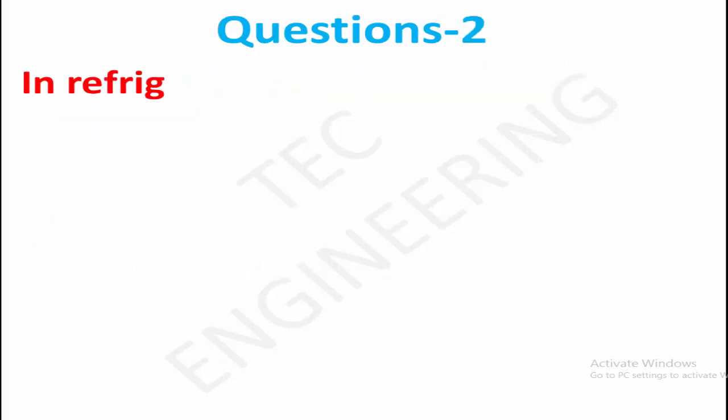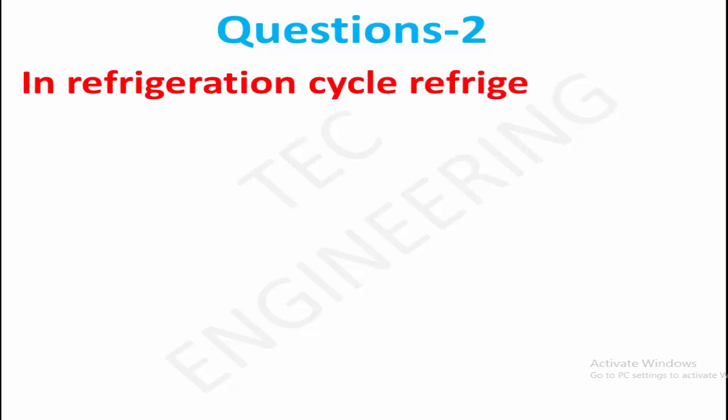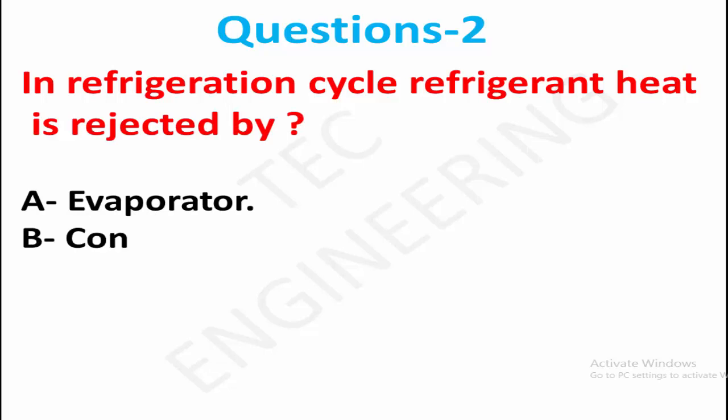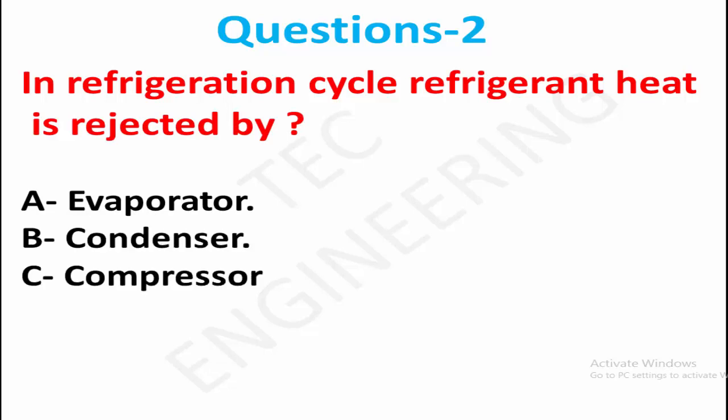Question 2. In the refrigeration cycle, refrigerant heat is rejected by option A, evaporator, option B, condenser, option C, compressor. The right answer is option B, condenser.